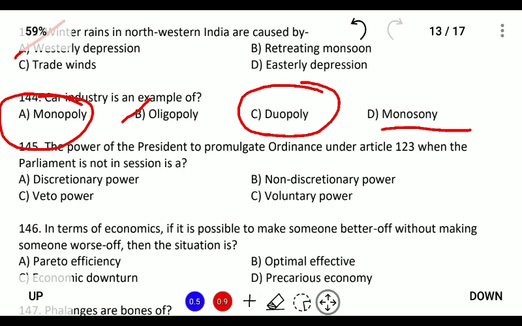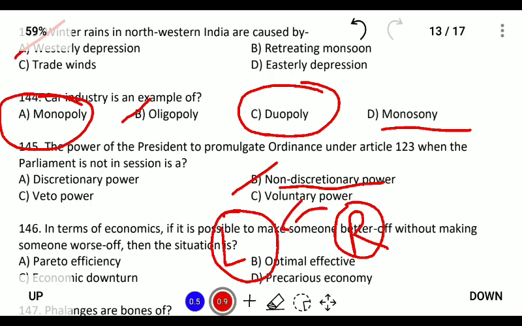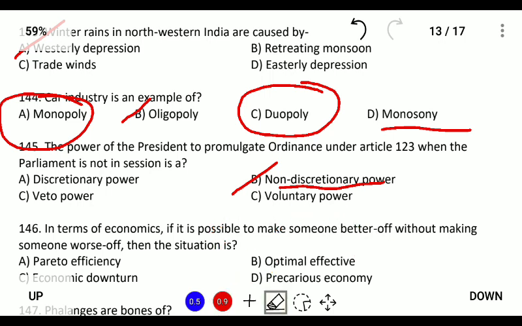The power of the president to promulgate an ordinance under Article 123 is a non-discretionary power. What are discretionary and non-discretionary powers? Discretionary power is the power of the president to do as he wishes. For example, the power of pocket veto and suspensive veto are all his discretionary powers. However, non-discretionary power means it is not up to the president. That is, it is provided in the constitution, and to promulgate ordinances, even though the Lok Sabha is not there, the Rajya Sabha must approve the ordinance power. So this is a non-discretionary power.